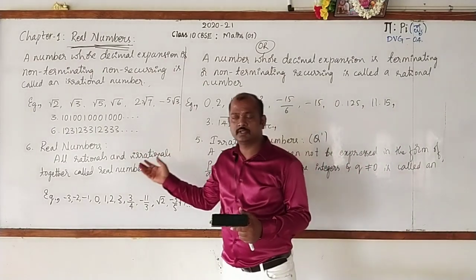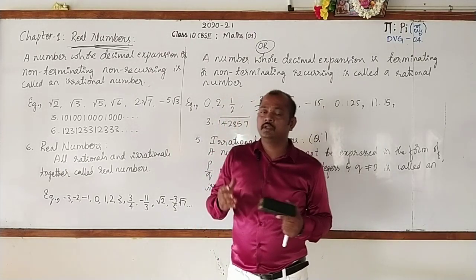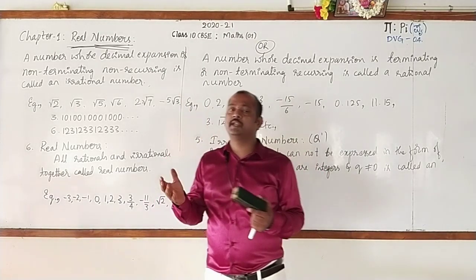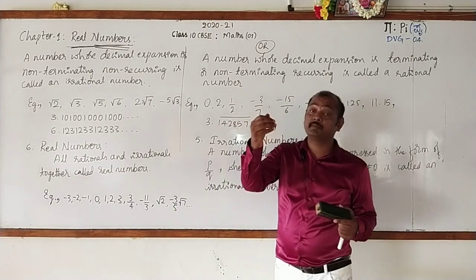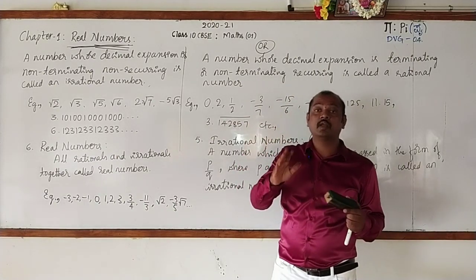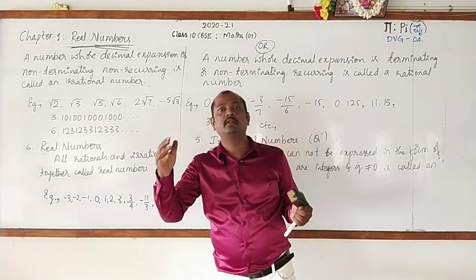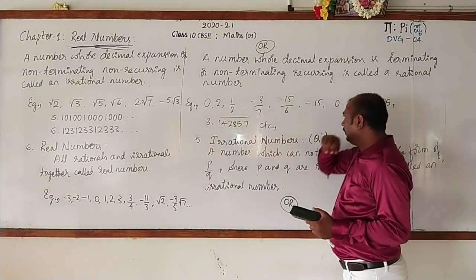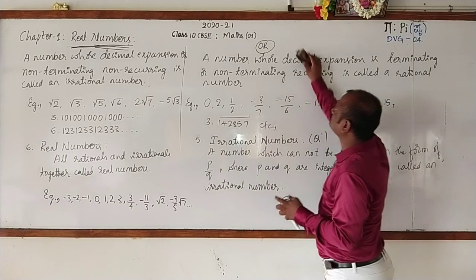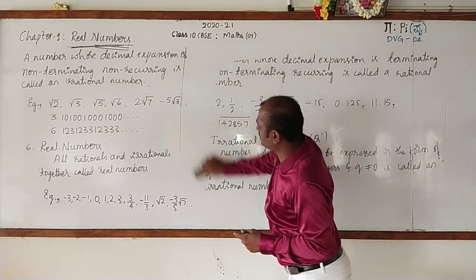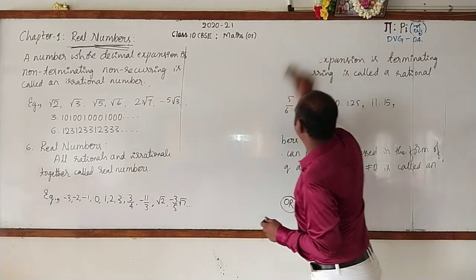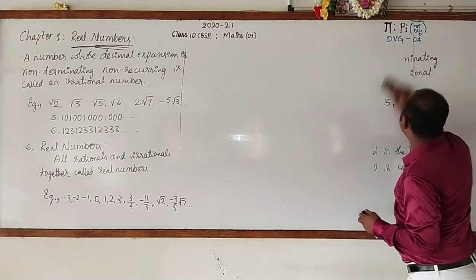When you come across a decimal number, in the case of real numbers, the decimal expansion of a number may be terminating or non-terminating recurring or non-terminating non-recurring. I'll rub this. Now let's move on to the next part of this chapter.